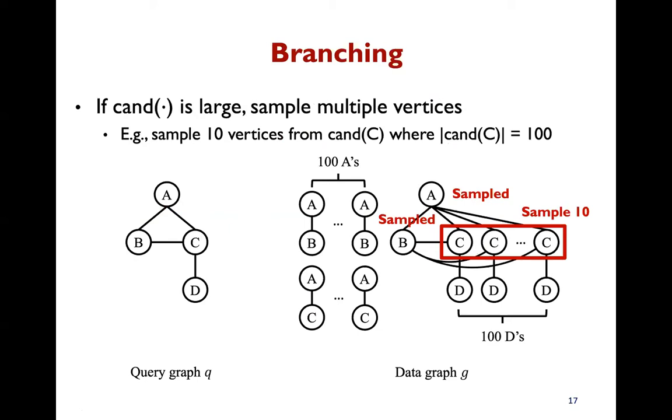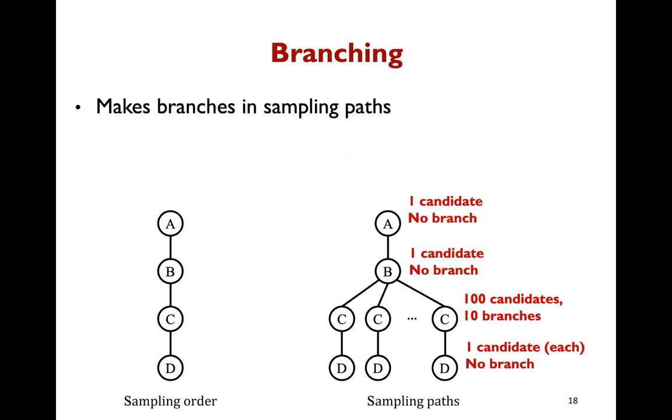If there are many candidates left, instead of sampling just one vertex, we sample multiple times to reduce the variance. We call it branching. Here, since C has many candidates, we sample some portion, say 10 out of 100 candidates. And this shows our sampling path. The branching generates multiple samples with a common prefix for A and B, and branches at C.